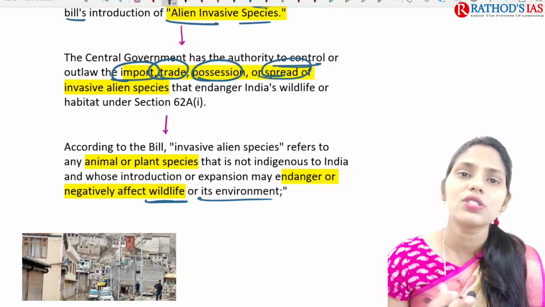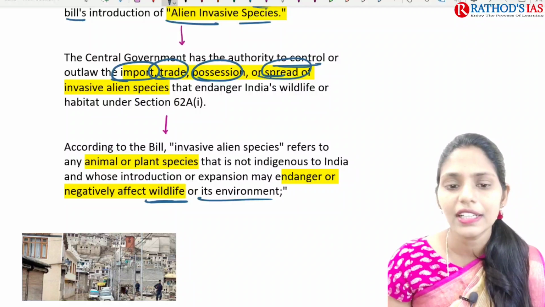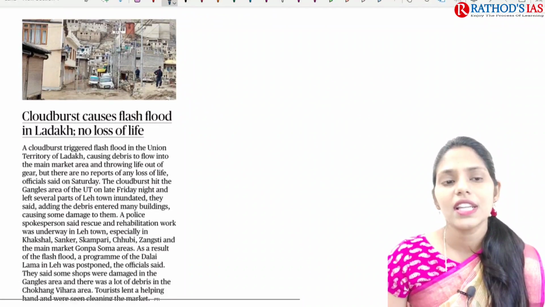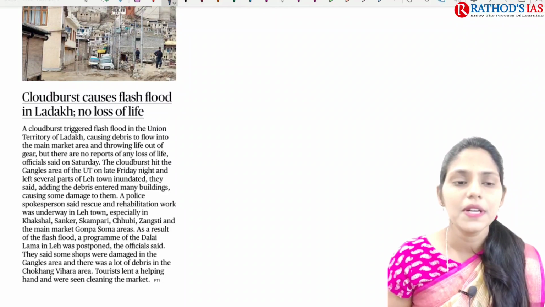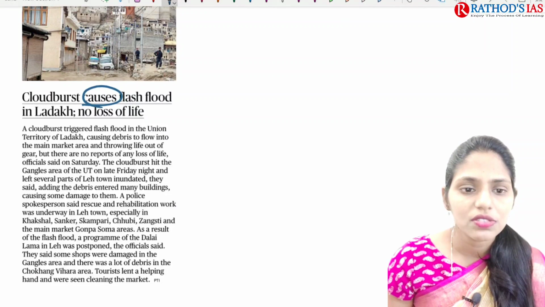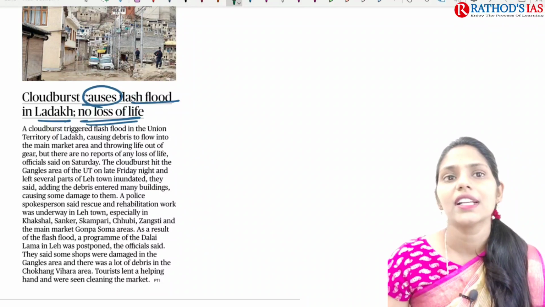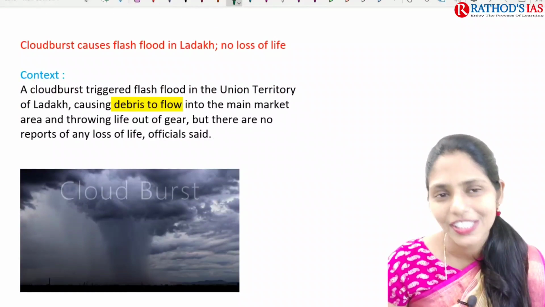So this is about this topic in every detail. I tried to address almost all the dimensions. And now let us see the next topic. It is about cloudburst. So cloudburst causes flash flood in Ladakh, no loss of life. This article is very important, and now let us try to see the context.